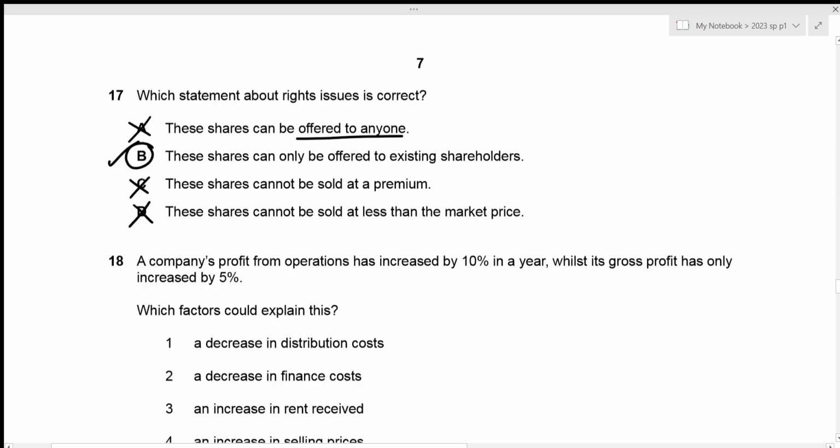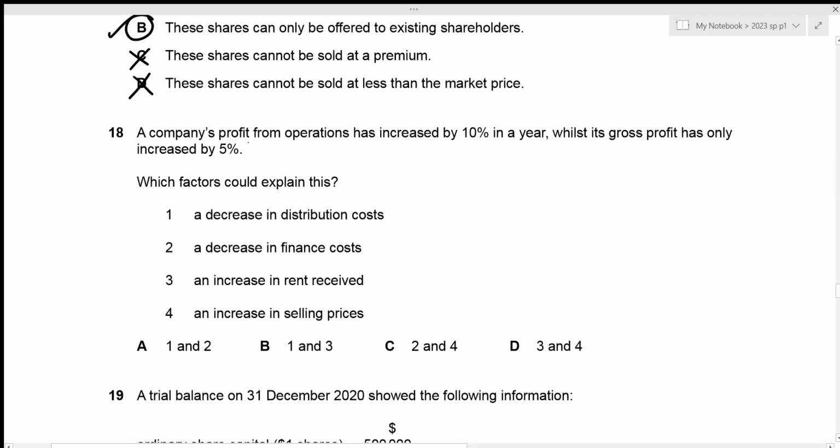Now we can move towards question number 18. A company's profit from operations has increased by 10% in a year, whilst its gross profit has only increased by 5%. Alright, which factors could explain this? So remember that profits from operations is just the gross profit minus all of the expenses, right? So for profit from operations as a whole to increase, we require the positive aspects to increase. So we require our gross profits to increase, or we require our expenses to decrease. So we're looking for this.